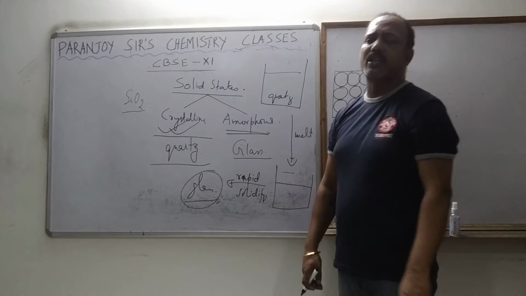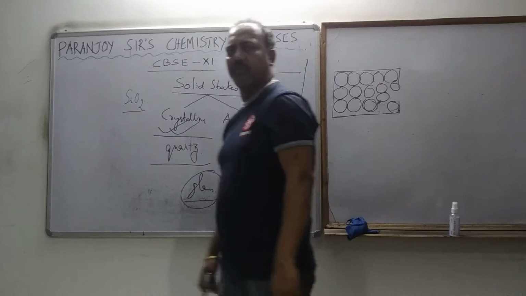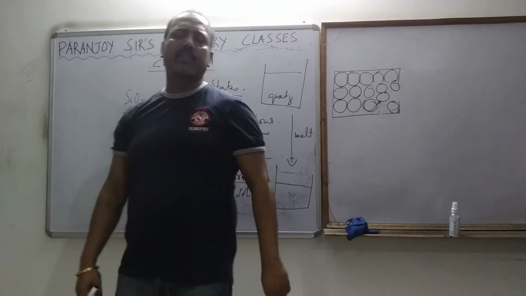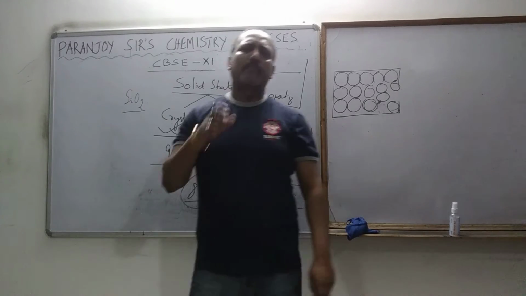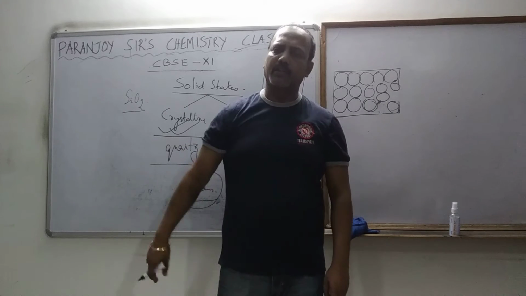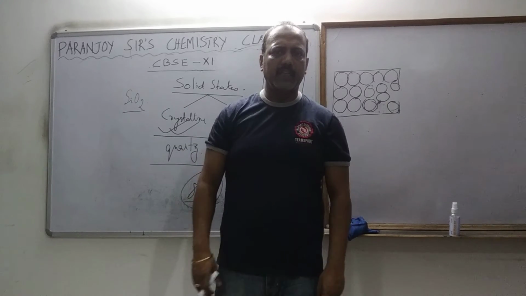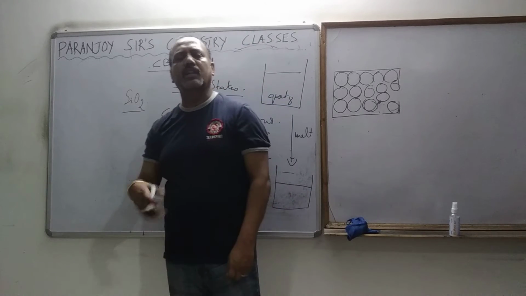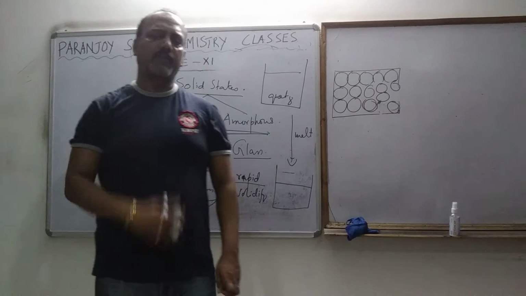So that is how a crystalline solid is converted into amorphous solid. How is a crystalline solid converted into amorphous solid? By first melting and followed by rapid cooling or fast cooling. If we do that, the crystalline solid is converted into amorphous solid.